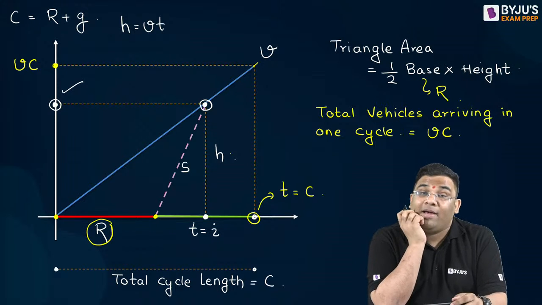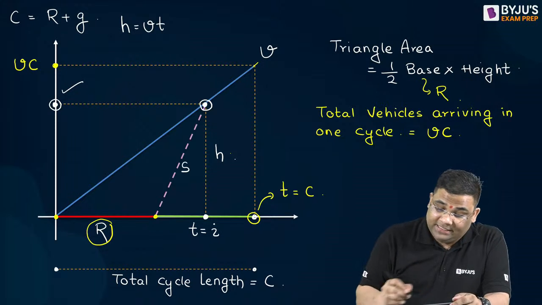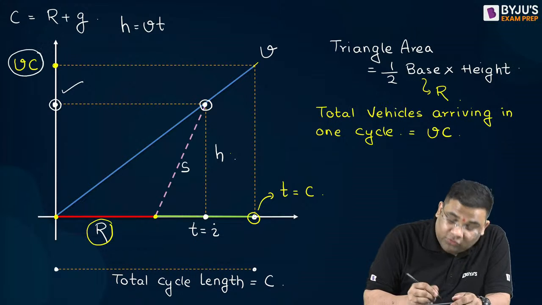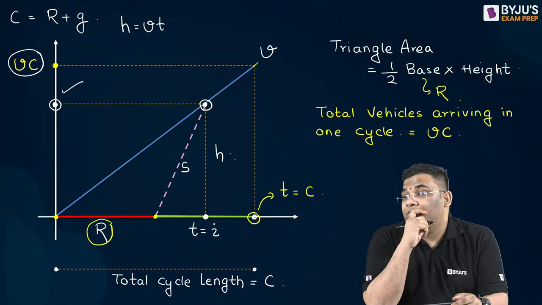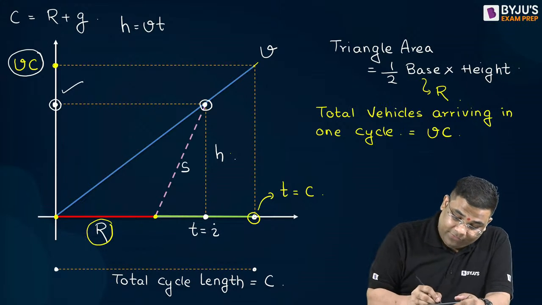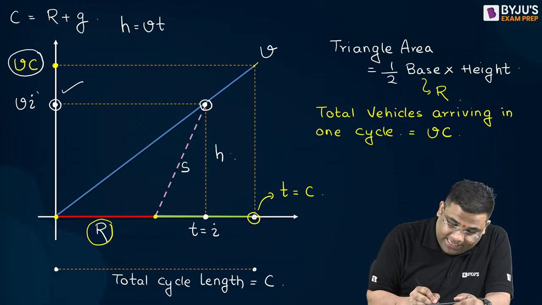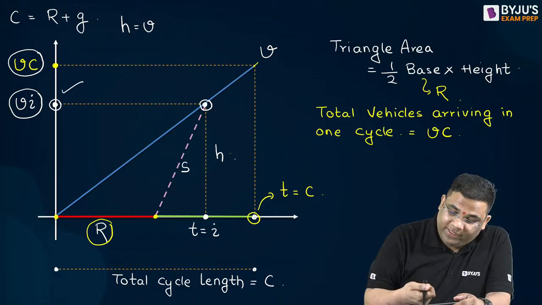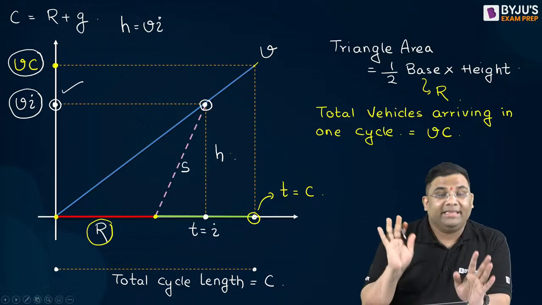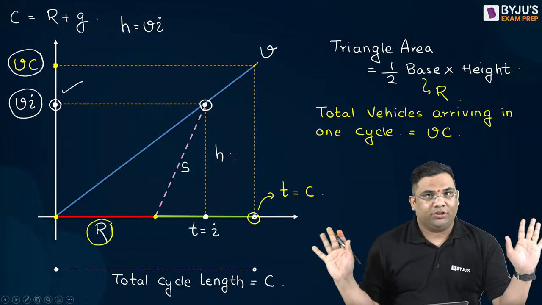Now tell me, what will be this value? If this is t is equal to I, and t is equal to C it is V into C, so for t is equal to I, what is this value? V into I. Very good. This will be V into I. And I can say that this V into I is nothing but this h, right?